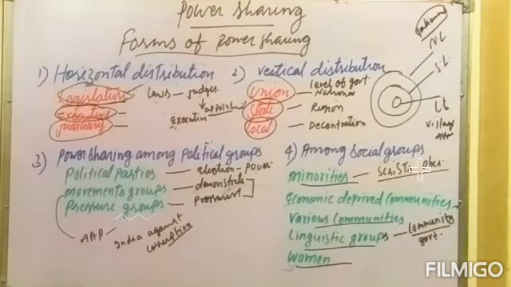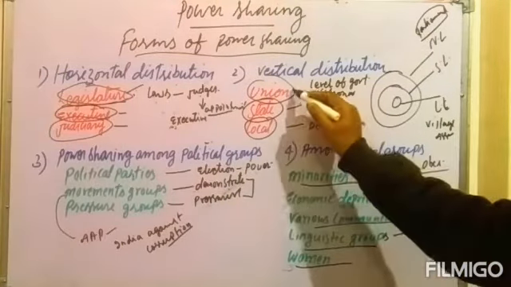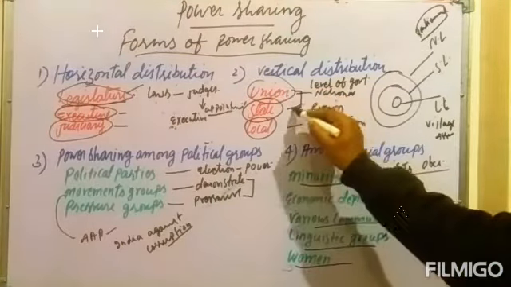As I told you, all the students, there are 4 subject lists, especially the 3 lists, the union list, state list and the concurrent list, which decide the functions between the central government and state government. And the 4th list is known as the residuary subjects, where all the subjects which are not covered by any other list are placed. That is a very important thing.